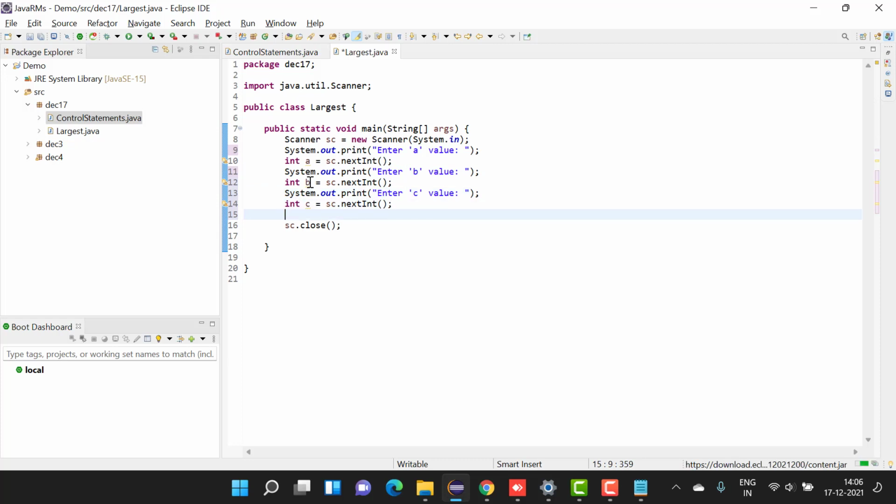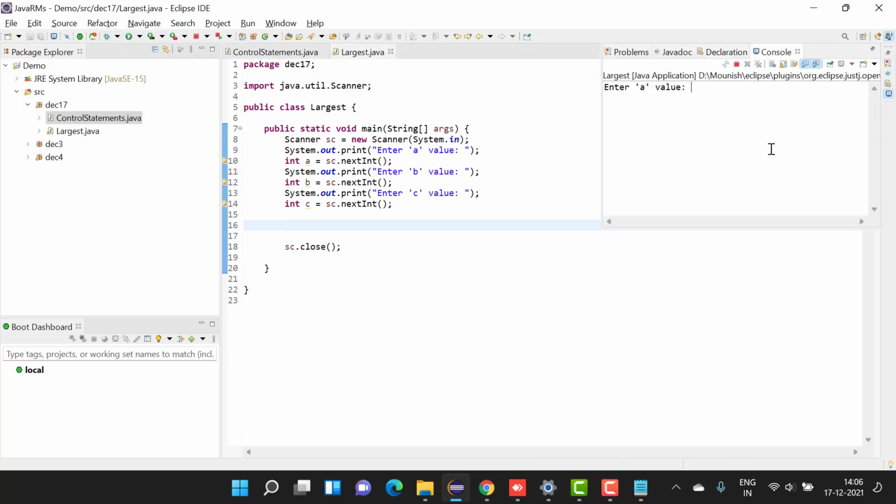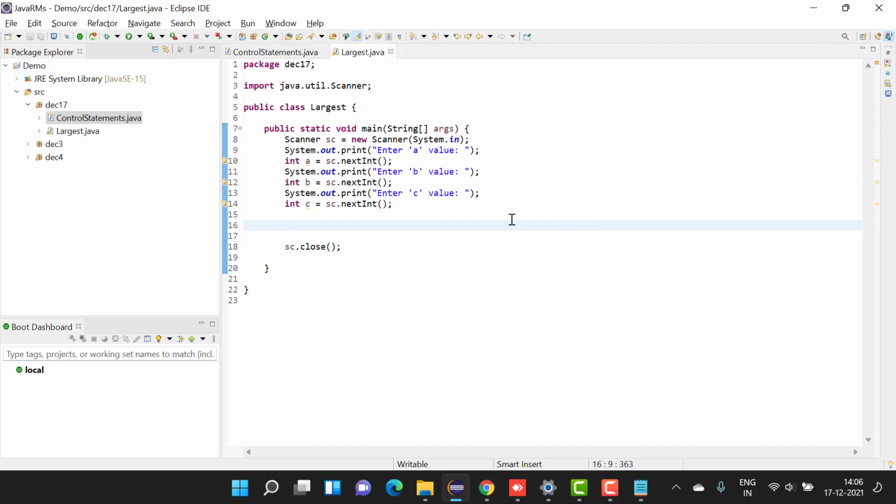So now my system is taking three inputs. Enter A, B, C values. I must find out which one is the largest. So how do you do that? So I want you people to tell. A value is 4, B value is 6, C value is 9. I want you to find out what is the largest number and how can you do that.